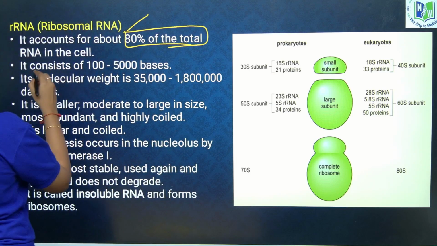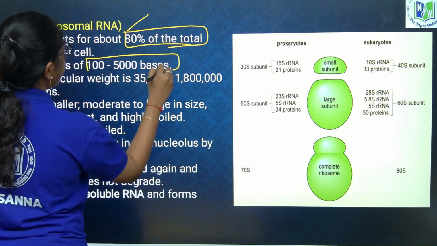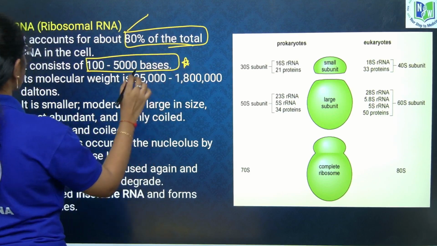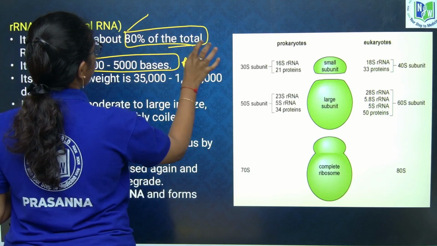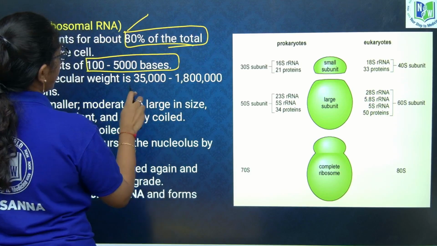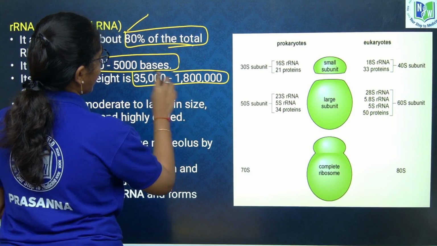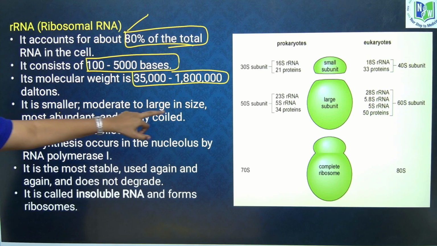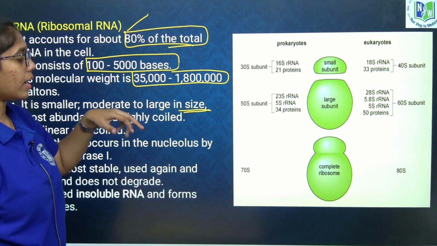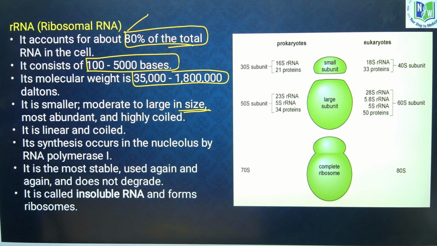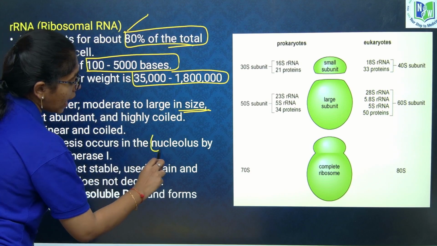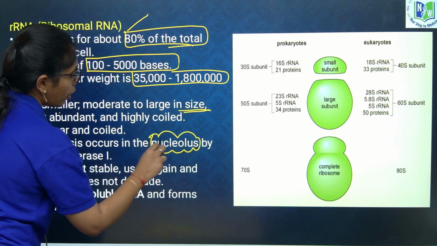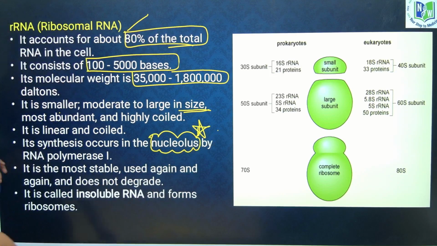How many bases are present in rRNA? 100 to 500 bases are present, and the molecular weight of this is 35,000 to 1,80,000 Daltons. This is smaller to moderate in size. What is the size of rRNA? Smaller to moderate size. And the synthesis occurs in the nucleolus. This point is utmost to be focused.